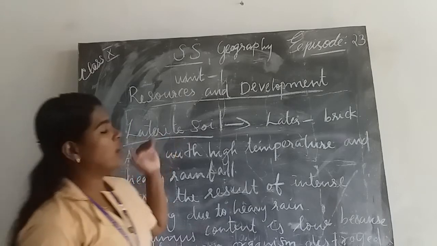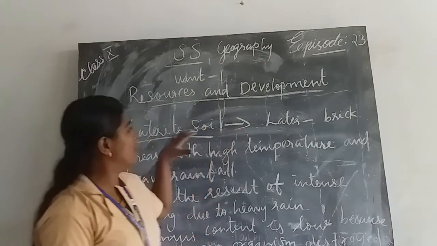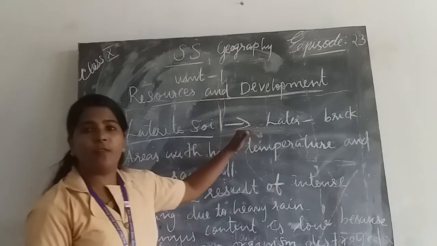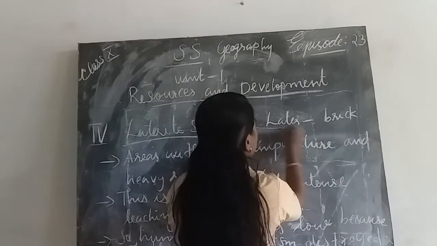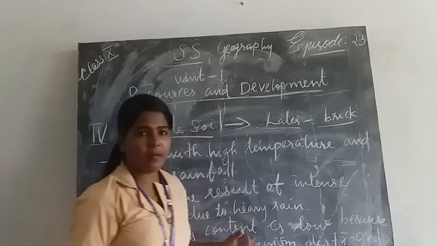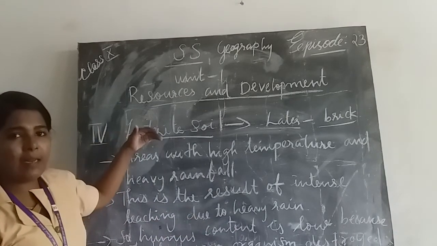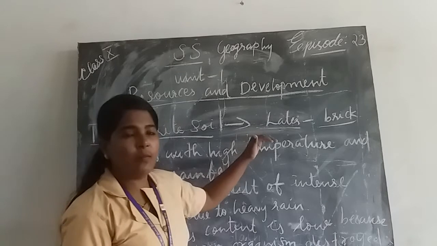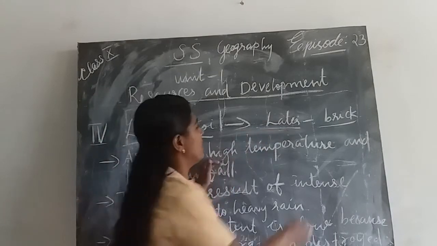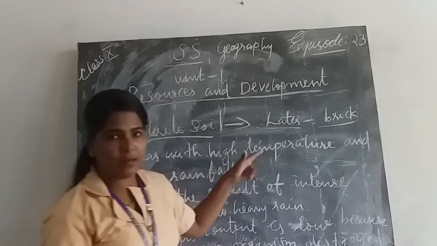Here the word laterite originated from the Latin word later, which means brick.